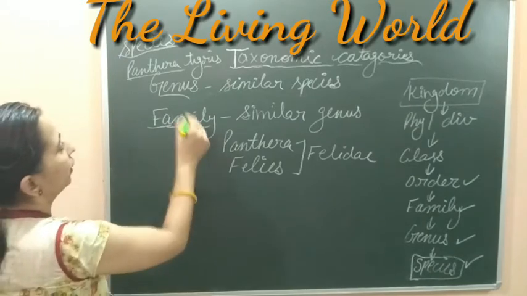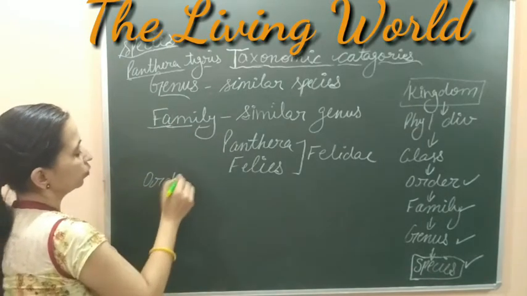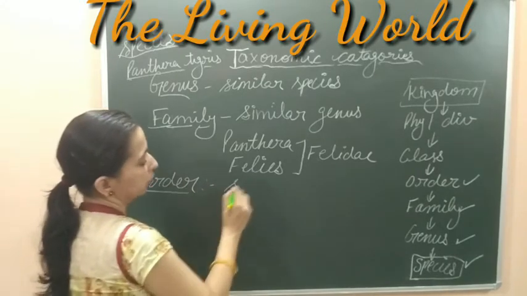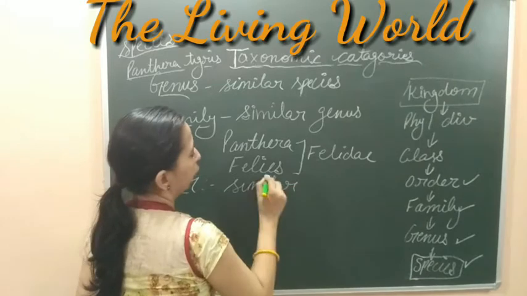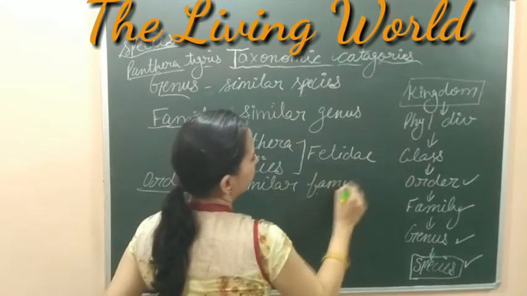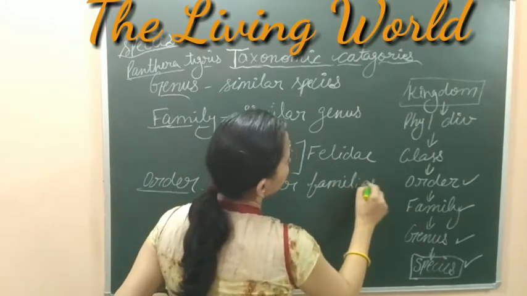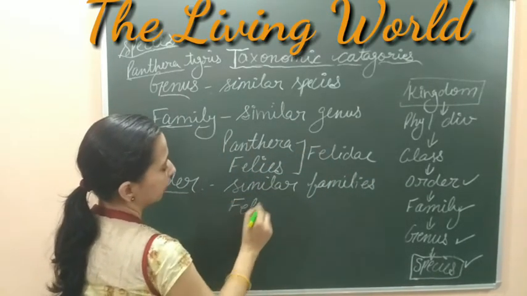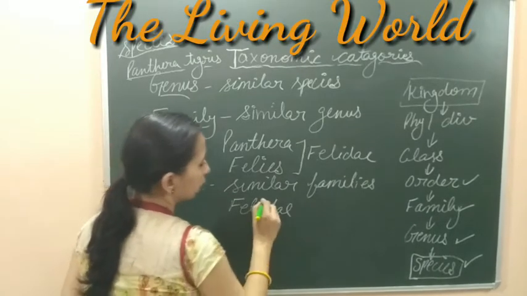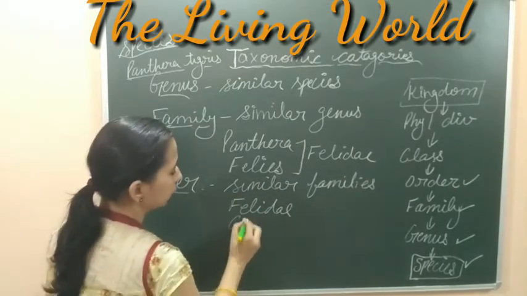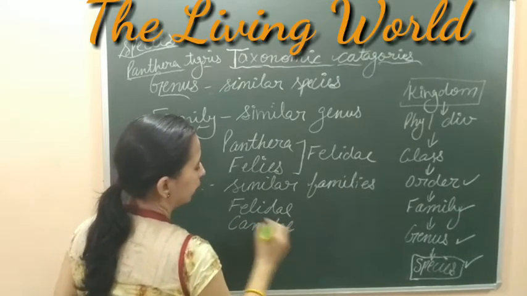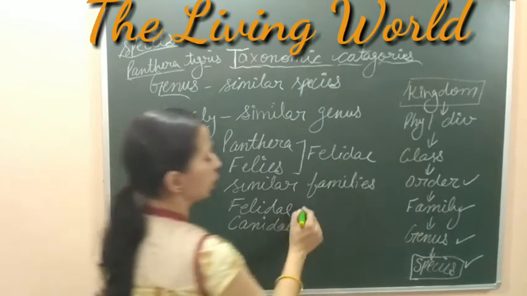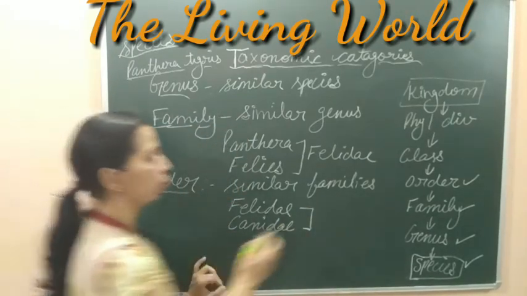After family, our next category is order. Order is a group where similar families are included. Let's take an example: the Felidae family is one family, and another family is Canidae. Canidae is another family. Both of these two families are included into the one order, and the order is Carnivora.